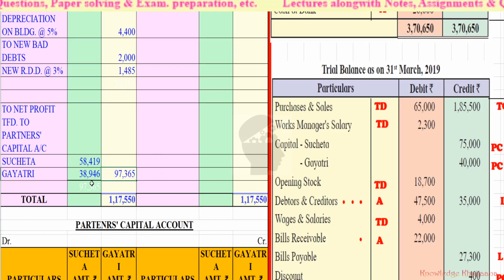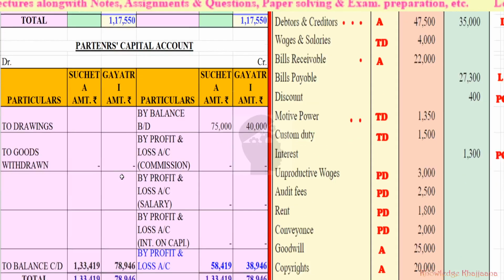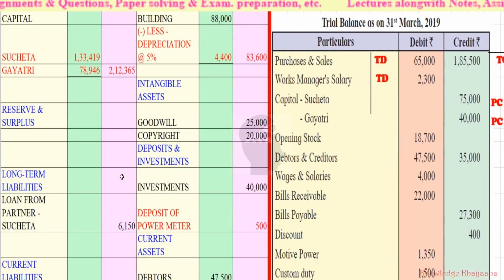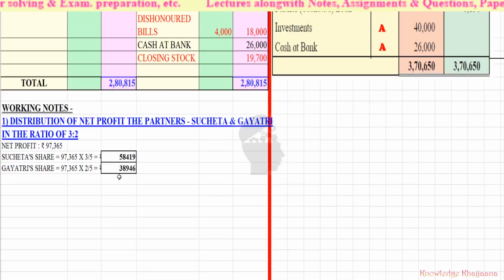Okay, now we have to distribute this profit of 97,365. Let's see how to distribute it. For that, we have made one working note. Okay, working note number 1, that is distribution of net profit to the partners Sucheta and Gayatri.